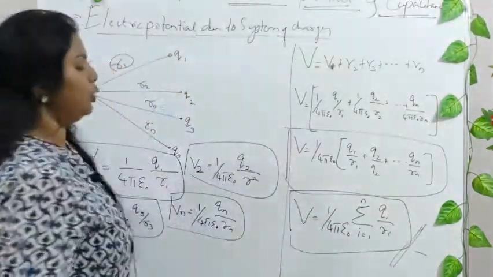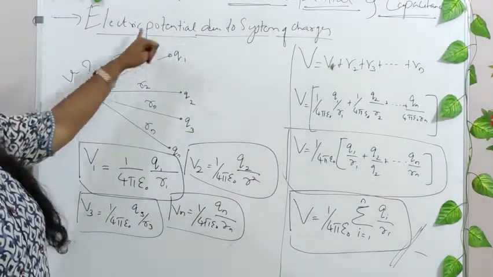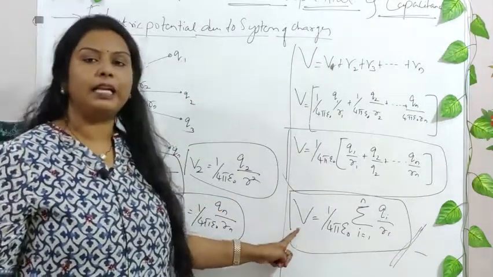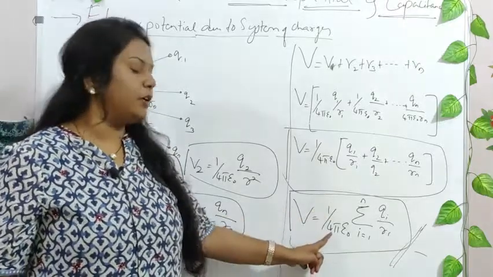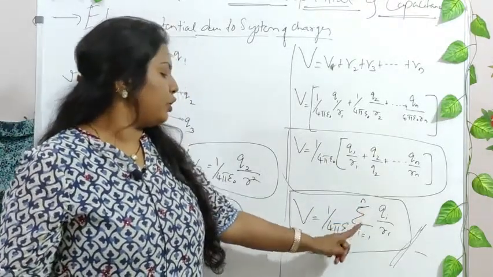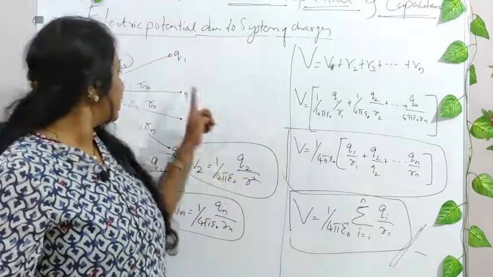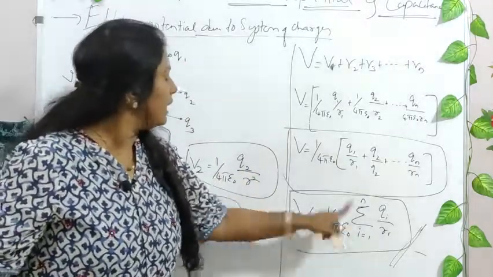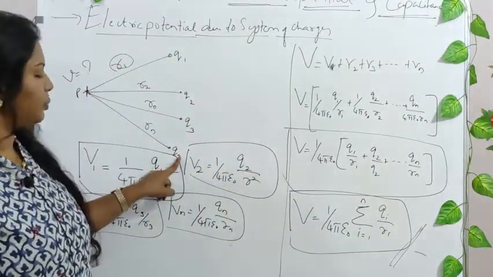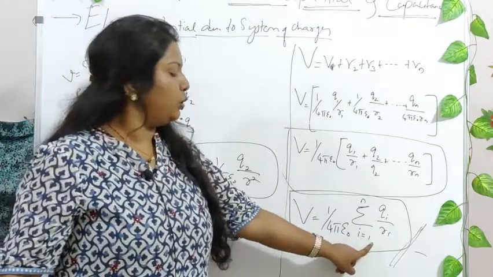The electrostatic potential at this particular point due to the system of charges is given by V is equal to 1 divided by 4 pi epsilon naught summation over i. This i is an integer that starts from 1. It can be 1, 2, 3, up to n. So it is i is equal to 1 to n.